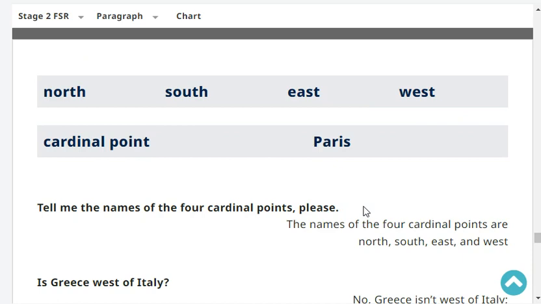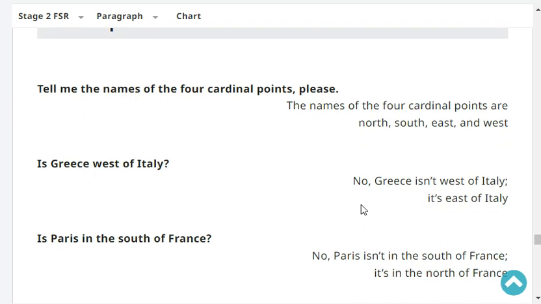Tell me the names of the four cardinal points, please. The names of the four cardinal points are north, east, south, and west.